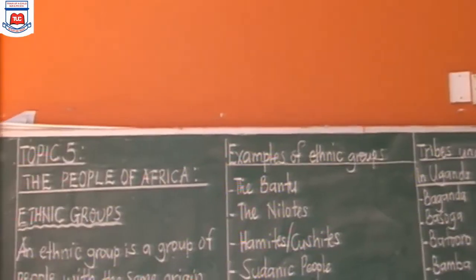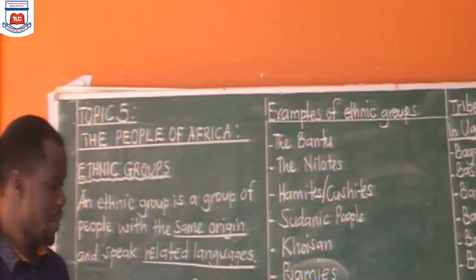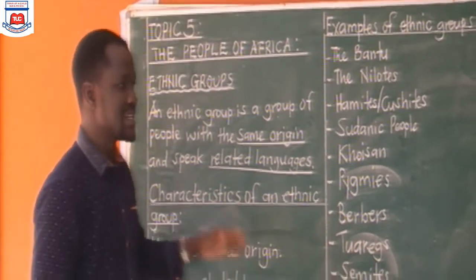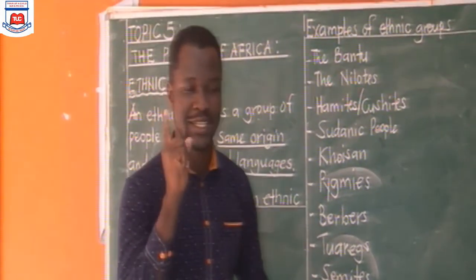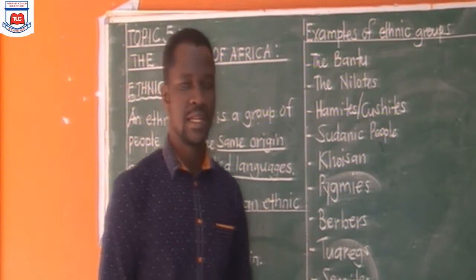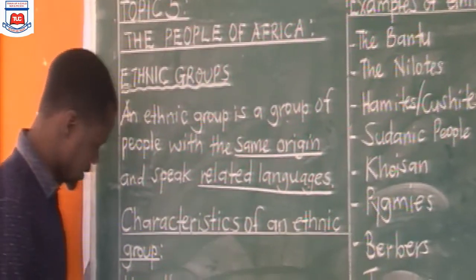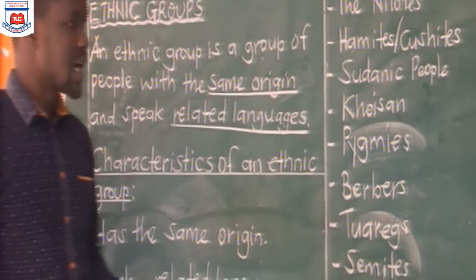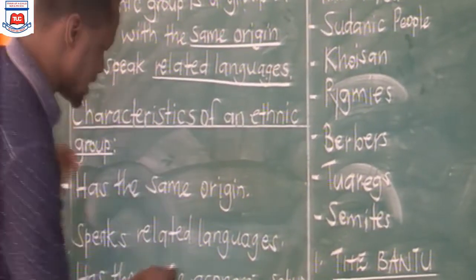What is it that is common in an ethnic group? One, we are saying that an ethnic group has the same origin. That is characteristic number one. Characteristic number two, an ethnic group has got tribes that speak related languages.